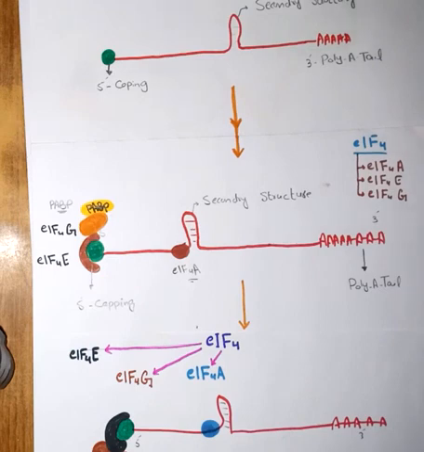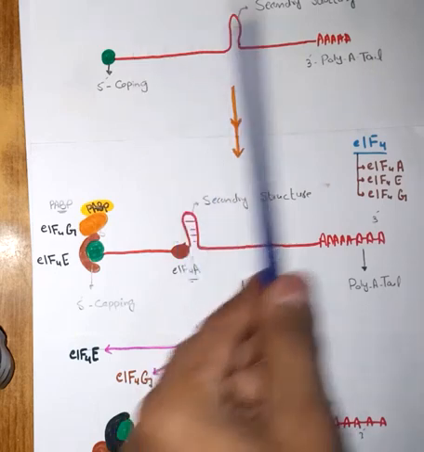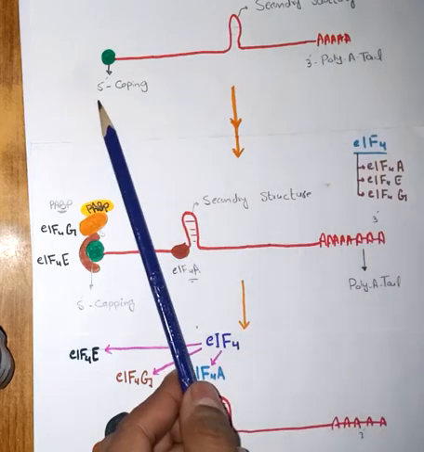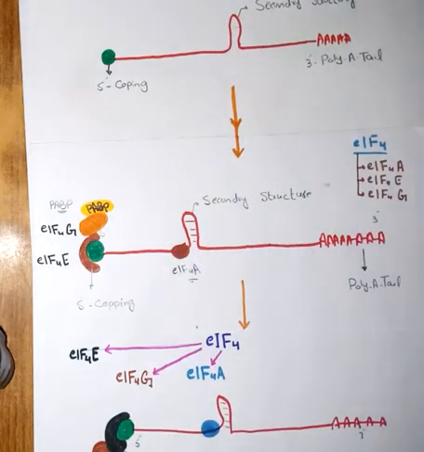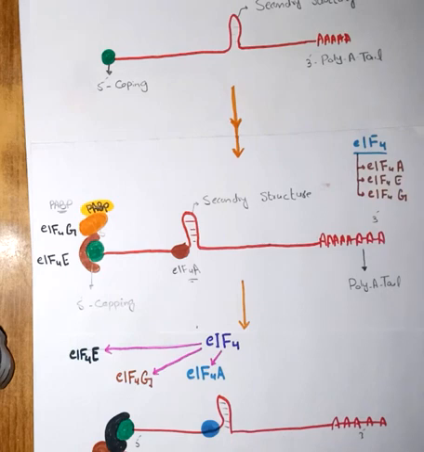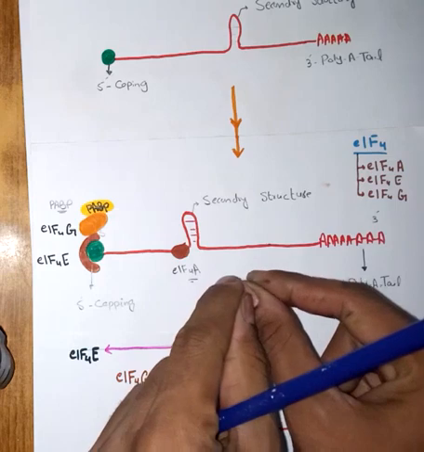After the post-transcriptional modification, the messenger RNA will have this type of structure. It will have a 3' poly A tail and 5' capping, and a secondary structure will also be present. And now this EIF4, having further subunits EIF4A, EIF4E, EIF4G, will attach on this messenger RNA.